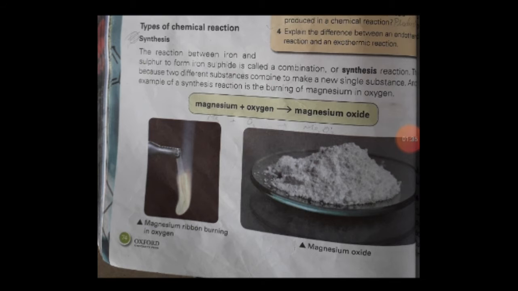For example, the reaction between iron and sulfur, iron is A and sulfur is B, and during their reaction, iron sulfide is formed. So it is a synthesis reaction during which a single substance is formed. Another is magnesium plus oxygen. Magnesium plus oxygen is equal to magnesium oxide. Magnesium is A, oxygen is B, and magnesium oxide is AB.